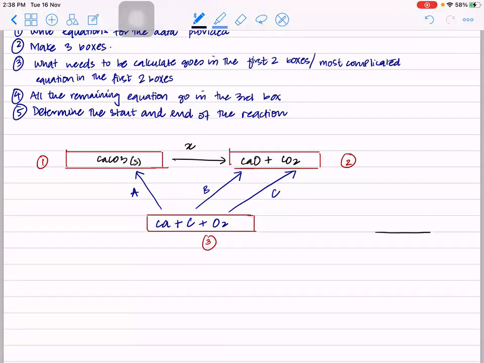Now, you see this is an arrow right here. This is called an arrowhead. This is called the tail. So wherever you have maximum heads, that will be your end box. And whichever box has maximum tails, that will be your start.